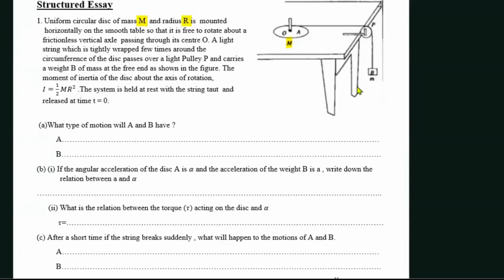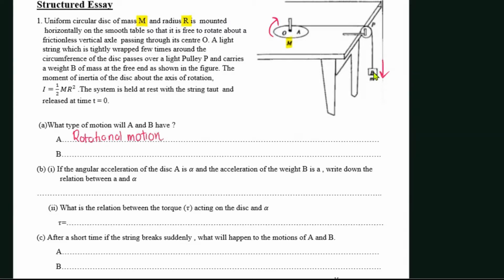So you can see, A is a circular disk and this is a mass. When this mass moves vertically down, the disk is going to rotate. So A is going to perform a rotational motion.